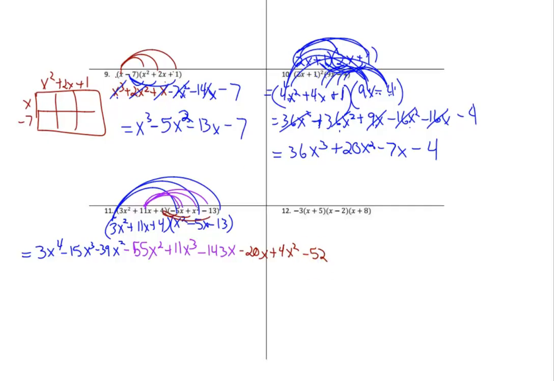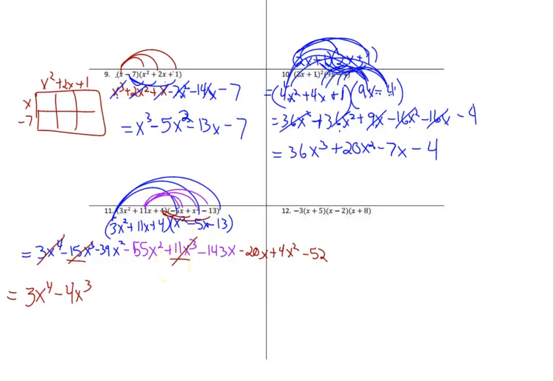And so now let's put these in order. I see only one x to the 4th term, so 3x to the 4th. I always like to mark them out just to make my life less confusing. You don't have to. Negative 15x cubed and 11x cubed is negative 4x cubed. I don't see any other x cubed, so those are done. Oops, I did it again. Marked out the wrong one.